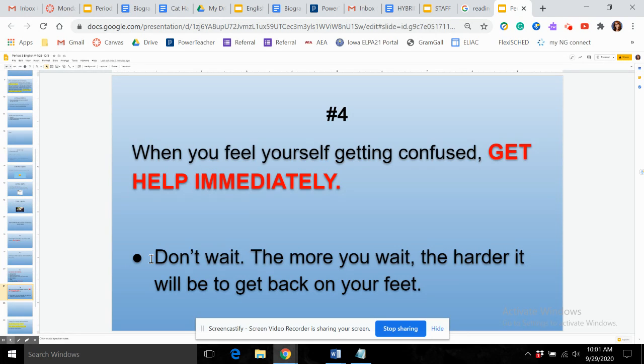Don't say, well, it's hard now, but I'm just going to wait a little bit and see if it gets better. Don't do that. The longer you wait to get help, the harder it will be to get back on your feet, to get back to a place where you understand. Oftentimes we start by getting a little behind, and then as the weeks go on, we get more and more behind. So get help immediately so you can get caught up immediately and stay on track.